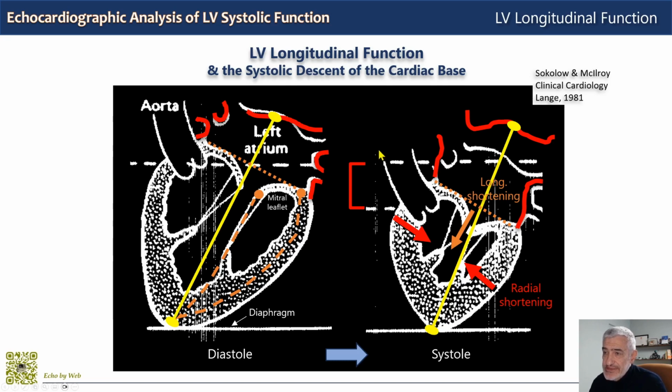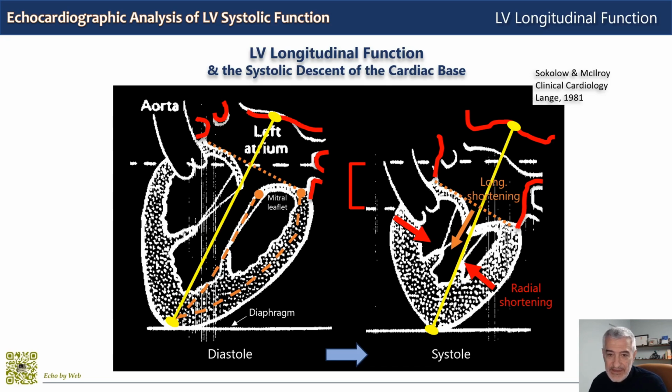And because of this yellow line here, drawn between the superior wall of the left atrium and the left ventricular apex, it does not change between diastole and systole. So the overall outside border shape of the left heart, but also on the right side, does not change. What changes is this reciprocal change in volume of the left atrium and the left ventricle. And this change in volume corresponds to stroke volume.